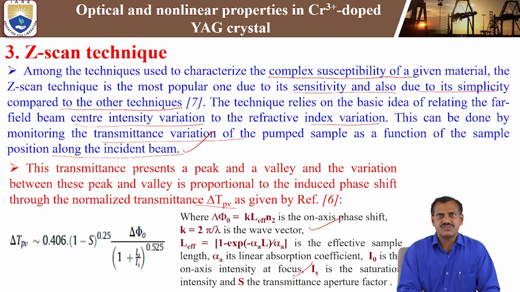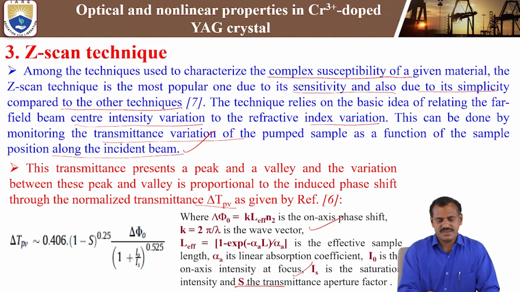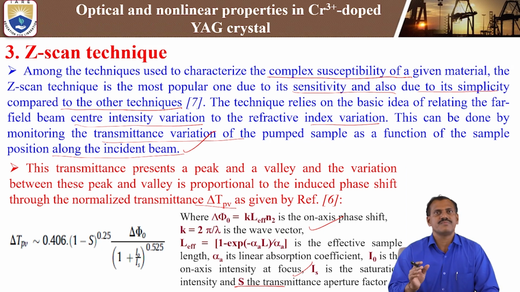Alpha is the linear absorption coefficient, I naught is the on-axis intensity at focus, Is is the saturation intensity, and capital S is the transmittance aperture factor, that is, how much aperture is open or closed, which we calculate by the S value. S equal to 0.5 means partially open aperture. Full aperture means completely one, completely focusing.